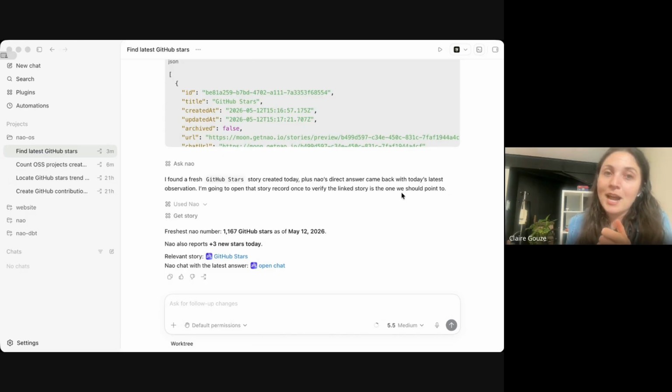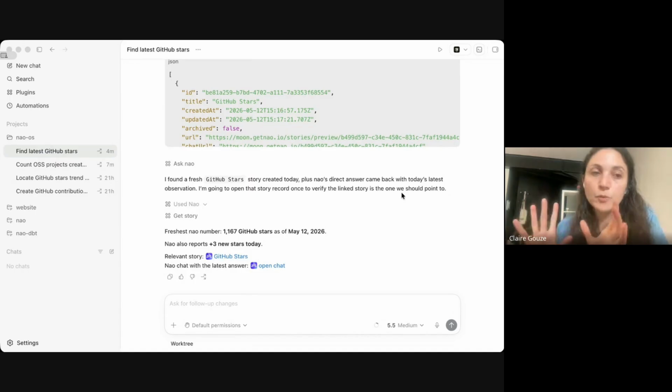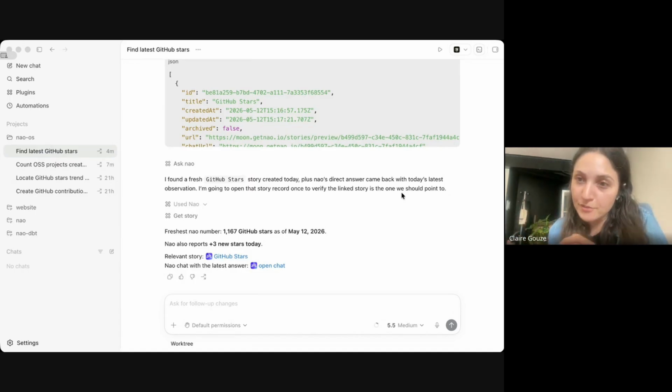Or you actually want to use this MCP as a way to use Nao as a context layer and still use your token from your existing agent. So if you're more doing this, then you can use the context layer mode and just keep your tokens in your agent and use Nao as a context layer. That's kind of the two ways to do it. So I don't know if you have any questions or if you want to add something, Christophe.